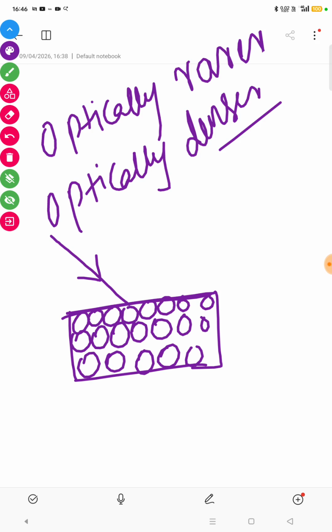That is the optically denser medium. An optically denser medium is one where the molecules or particles are very closely packed, and as a result the speed of light decreases.